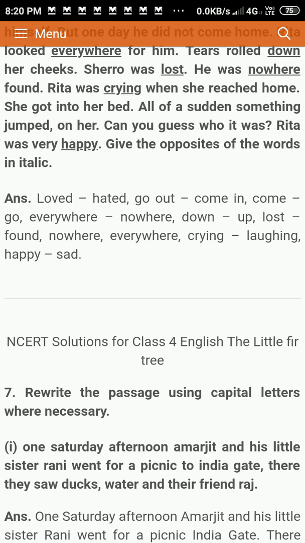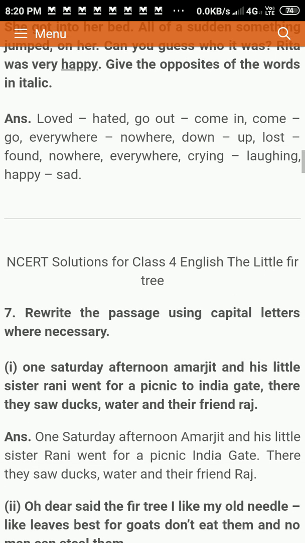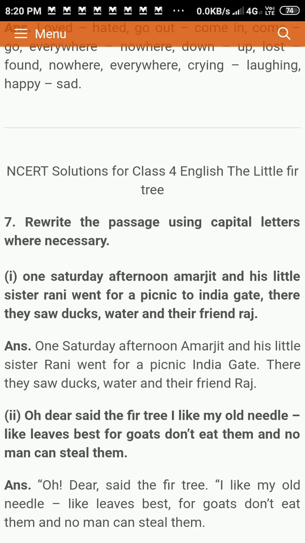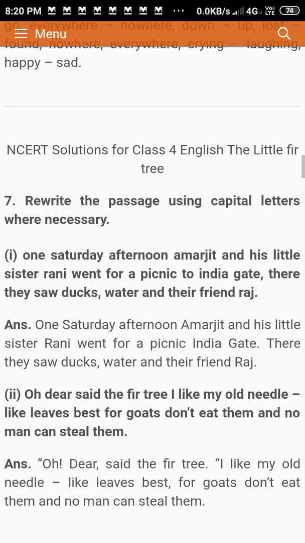Then next one, rewrite the passage below using capital letters where necessary. So last day you learned about punctuation. Same like that you have to use it. Whenever you need capital letters, you use it. For starting, you need capital letters. For example, a name of a person, a name of a place, and everywhere you have to use capital letters.